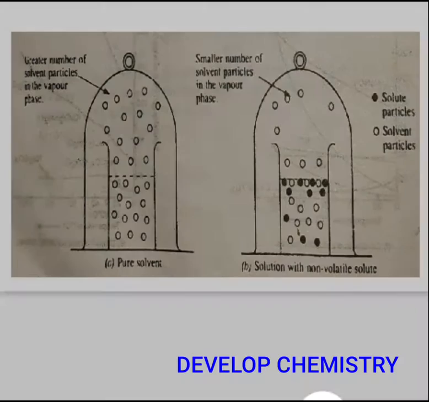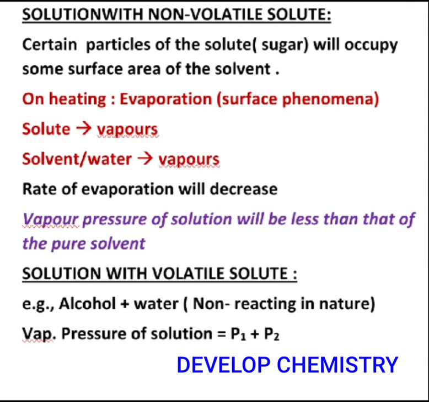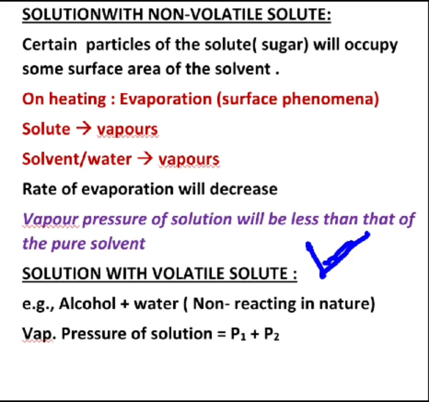Okay, so let us move ahead. After that, we will consider the vapor pressure for a solution having a volatile solvent as well as a volatile solute. If both the components, solute and solvent, present within the binary solution are volatile, for example alcohol and water, and they are non-reacting in nature, then in such cases vapors of both of them will be present above the surface of that solution. That means the vapor pressure of the solution will be the sum of the partial vapor pressures of these volatile components.